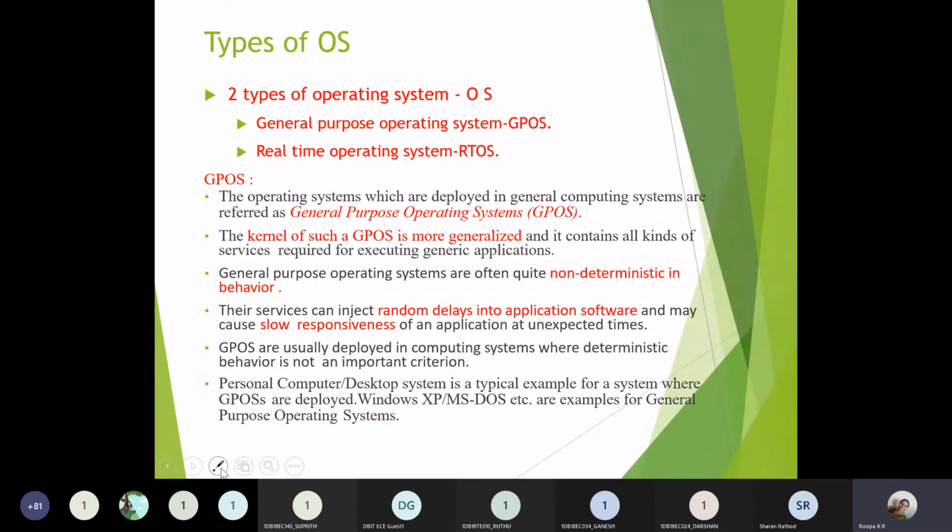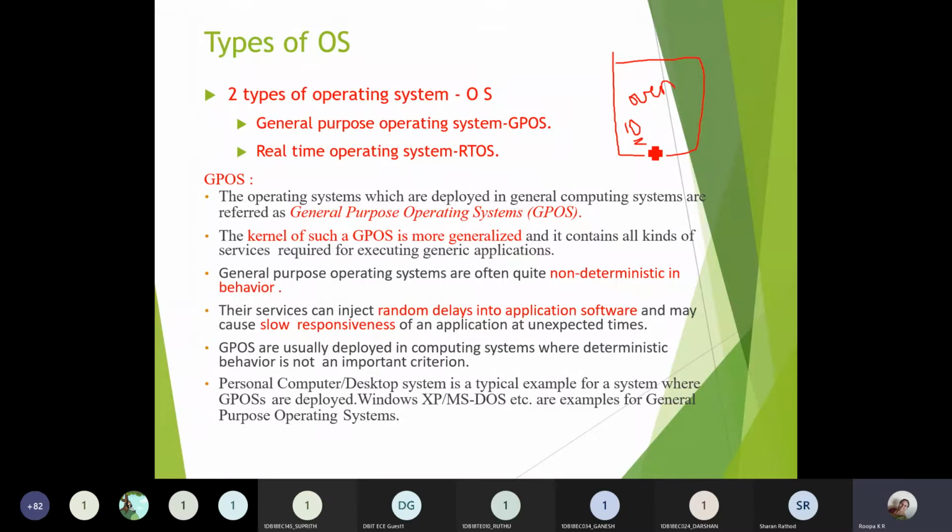Just an example, if I want to give you here, we have a washing machine or we have an oven. This oven is built using a normal processor or a controller. Suppose it has some 10 functionalities, it can provide you grilling operation, heating operation, all those things. Let me say it performs about 10 different operations.